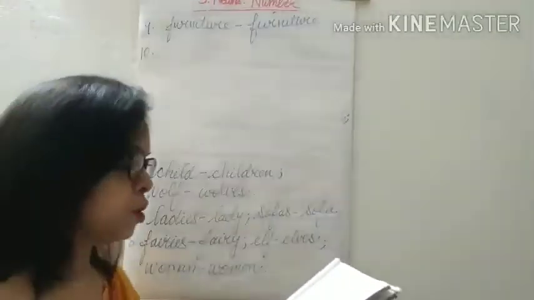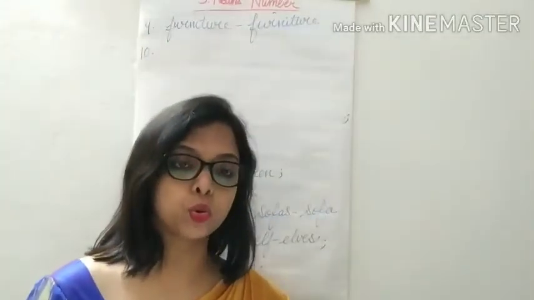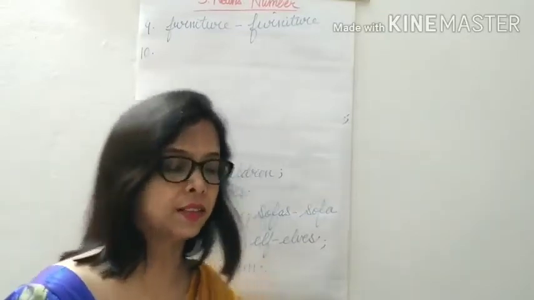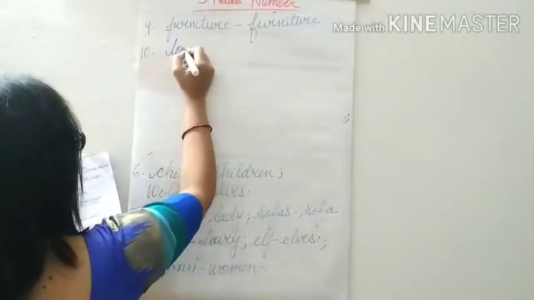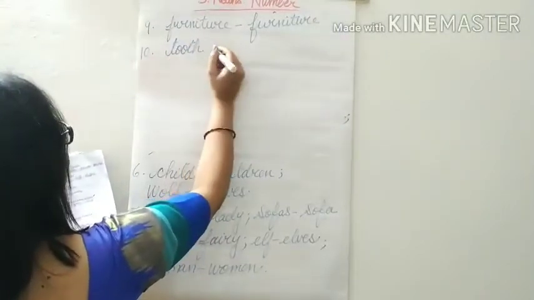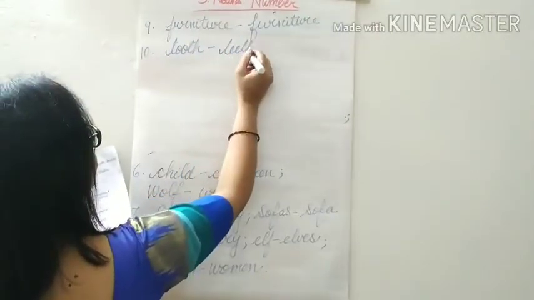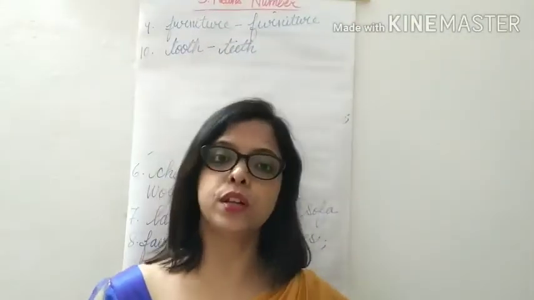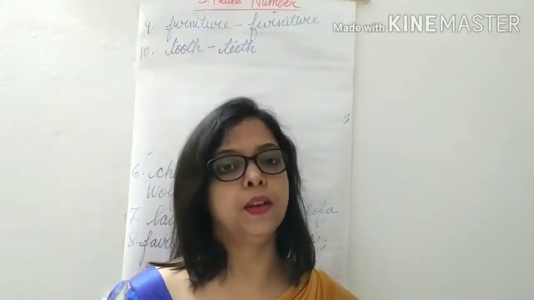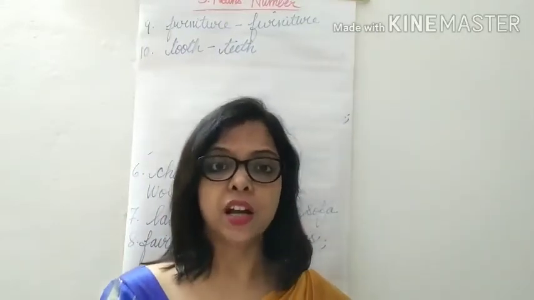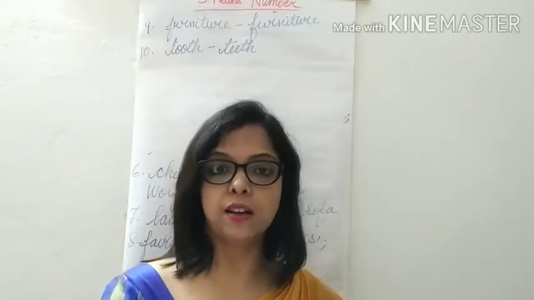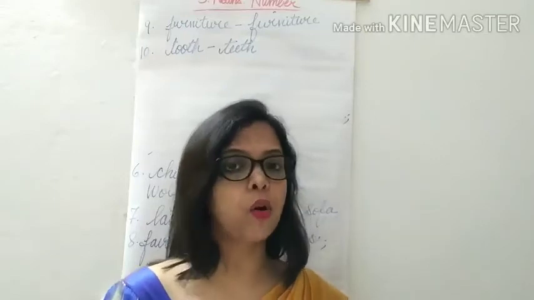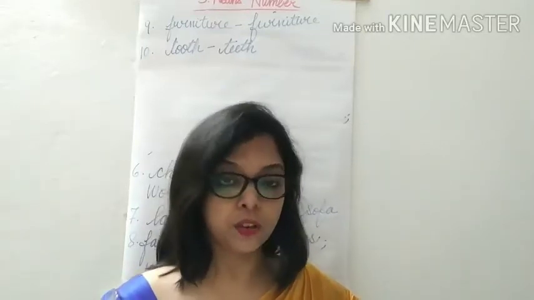10th, you should go to a dentist to have your tooth looked at. So one is tooth and more than one is teeth. So tooth becomes teeth. Many children write tooths. It's wrong. It's not always that you put S and it becomes plural. No. There are many words in which singular and plural they have different words. Like child, children, tooth, teeth, mouse, mice. So it's not like always adding S or VES. So you have to learn that. Okay children.